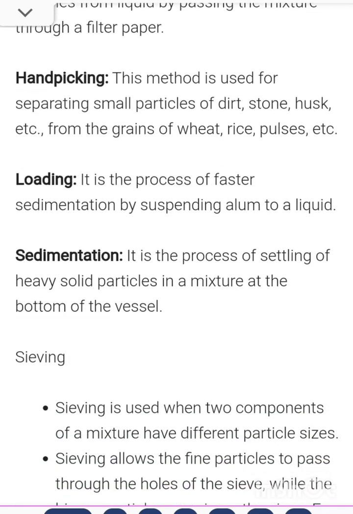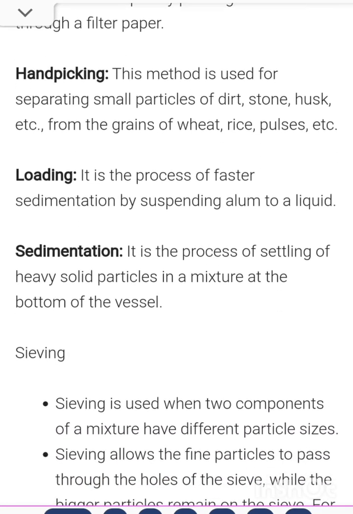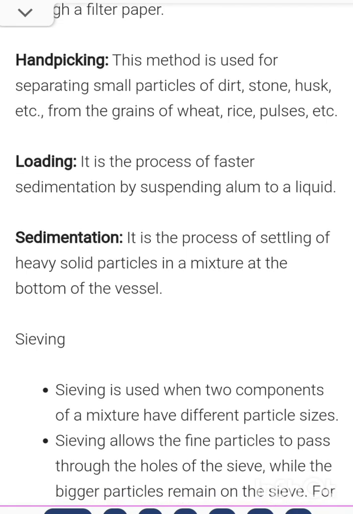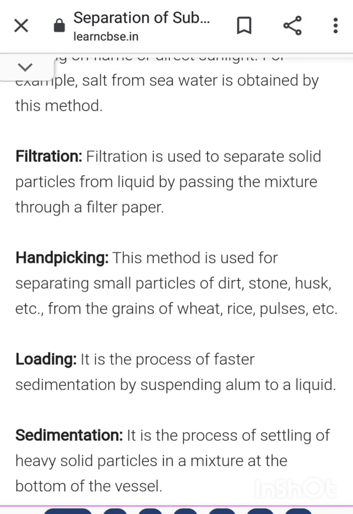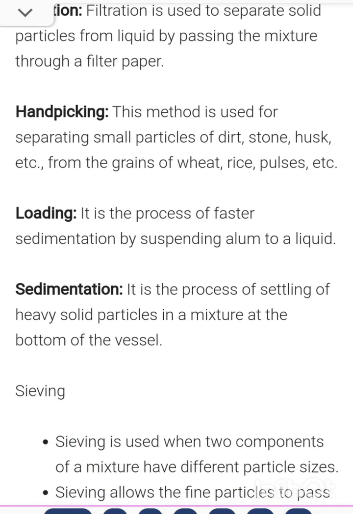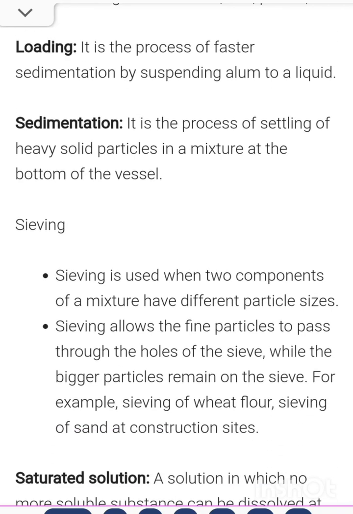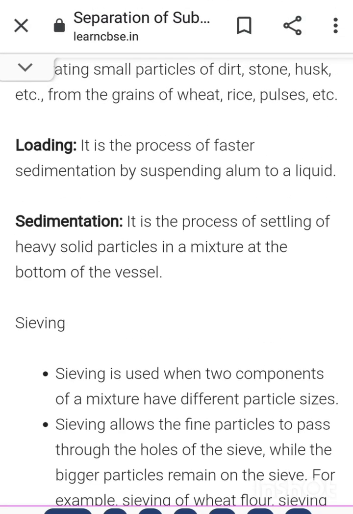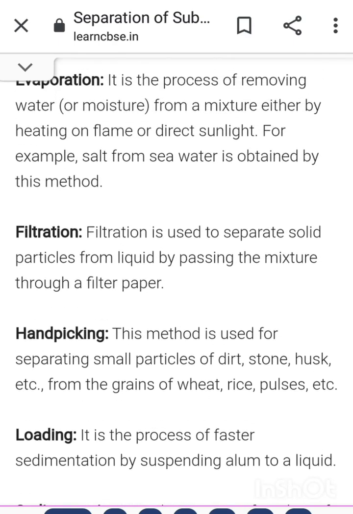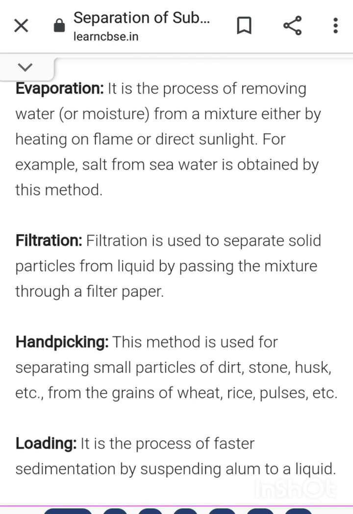Then the hand picking method. This is a traditional method that we are using. And one thing is remaining in filtration. In filtration we use filter paper, which is the specific paper for filtration. Then loading, it is the process of faster sedimentation by suspending alum in the liquid. This is the last one. Afterwards we will continue with sedimentation in the next video, so I'll complete this with loading.